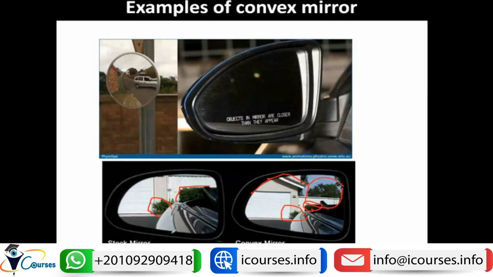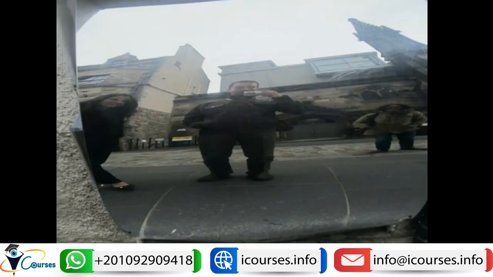So the convex mirror forms a small virtual image. So this is me in Edinburgh. You can see that I have become a dwarf all of a sudden because I'm standing in front of a convex mirror, like in a street in Edinburgh that's full of mirrors. So you can just show some funny shapes of you made by these mirrors. So the convex mirror, as you can see here, makes a small virtual image.